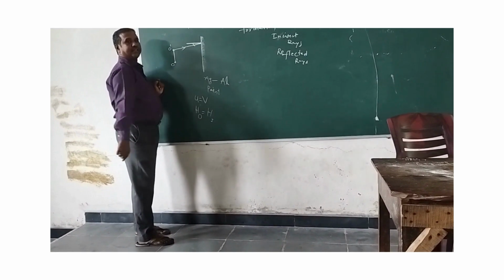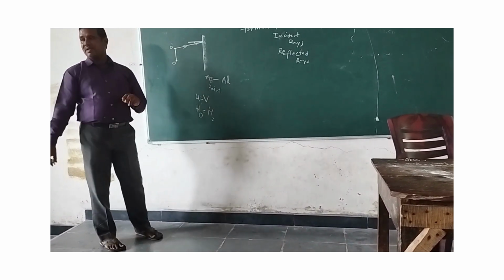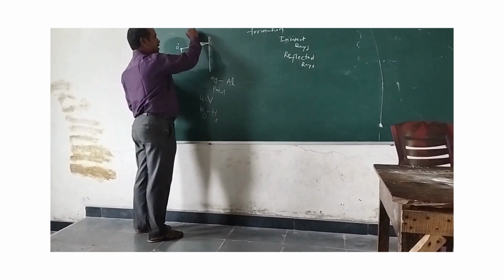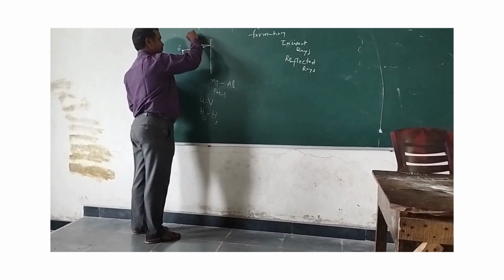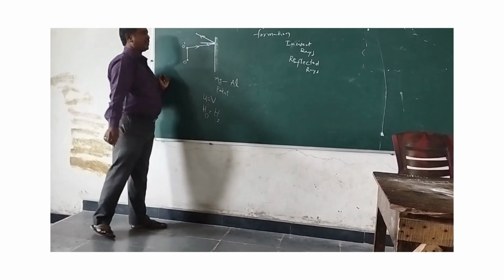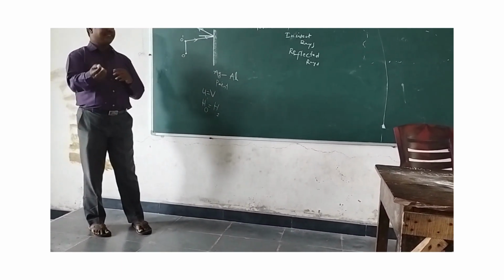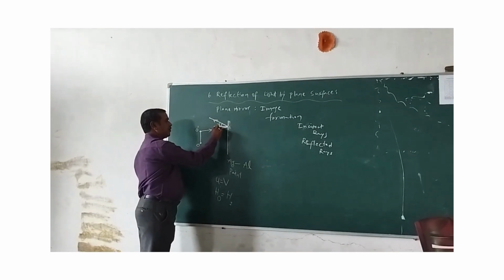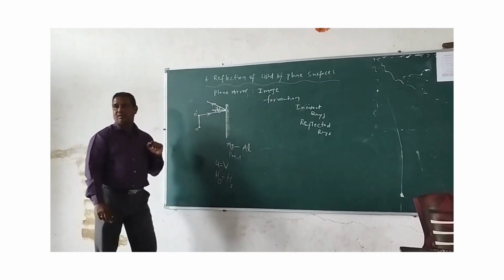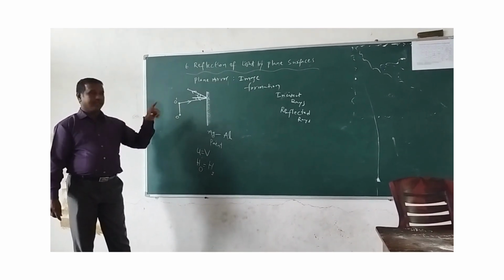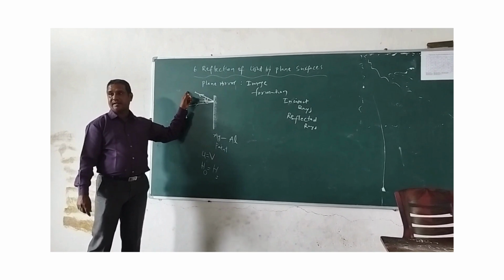So what is the angle of incidence? This is the angle of incidence. Already, according to Fermat's principle, the angle of reflection is also the same, so it would be reflected in this direction. I am observing the arrow mark. So we can understand which is the incident ray and which is the reflected ray, and this is the angle of reflection.